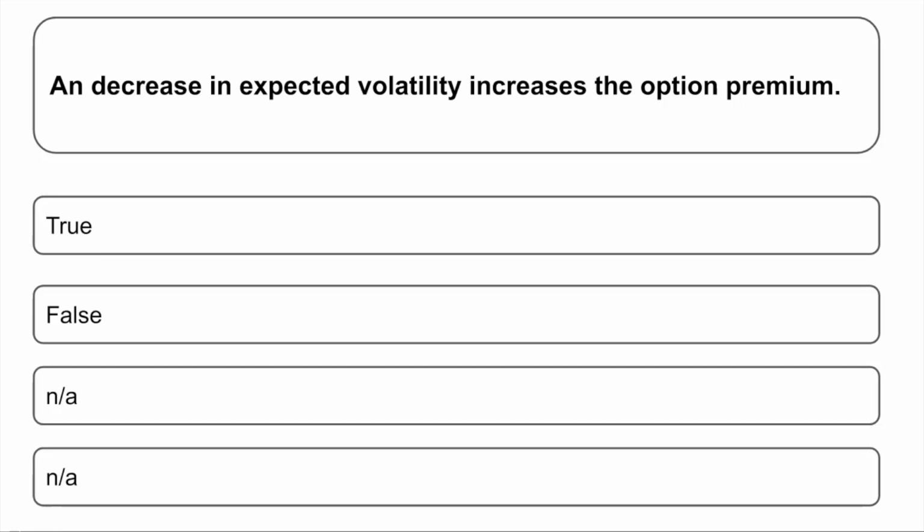So here they are saying that the volatility is decreasing. So should it increase the option premium? No, it should rather decrease the premium because market is not behaving abnormally. It's not going with a very high volatility. So the statement over here is false. A decrease in expected volatility should in fact decrease the option premium that you are paying.